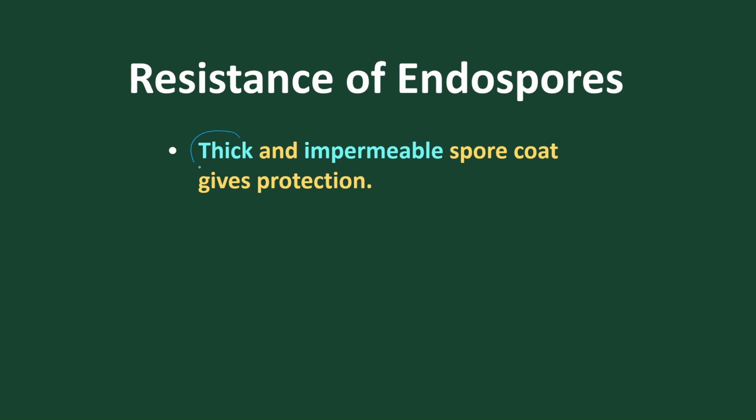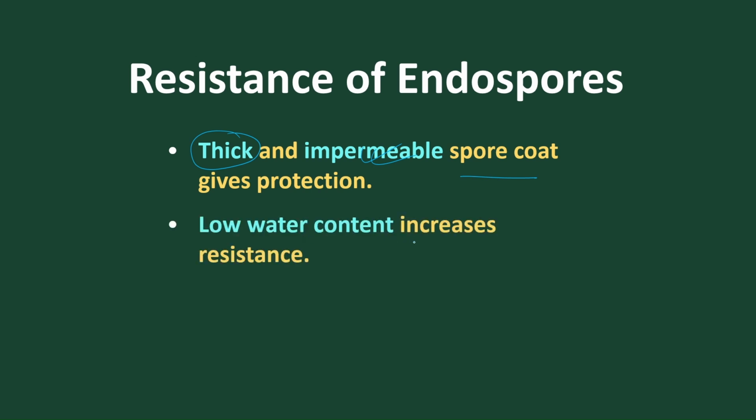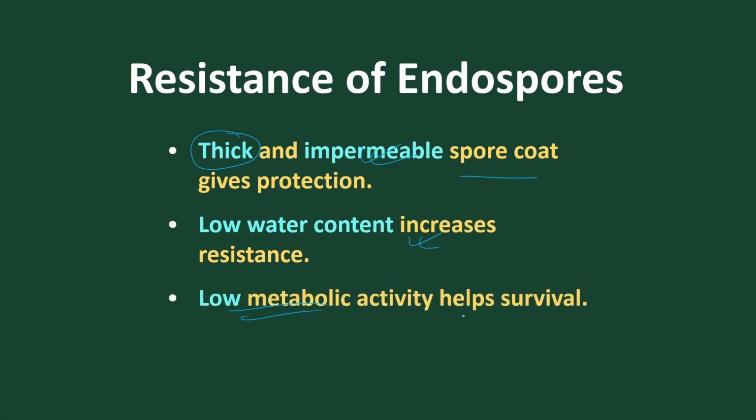Also, the wall is very thick, and it is impermeable to water. The spore coat is impermeable to water and very thick, so it helps in protecting from mechanical pressure. And low water content increases the resistance, and low metabolic activity also increases its survival. They have less water content and less metabolic activity, so they undergo a resting stage, a dormant stage. In the dormant stage, the survival activity increases because the metabolic activity becomes very low.